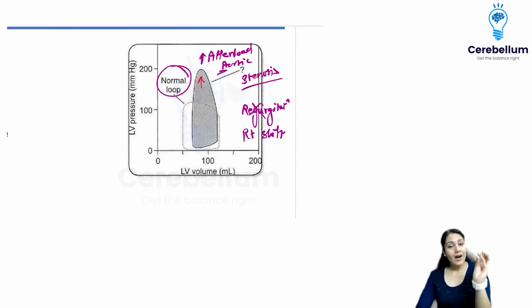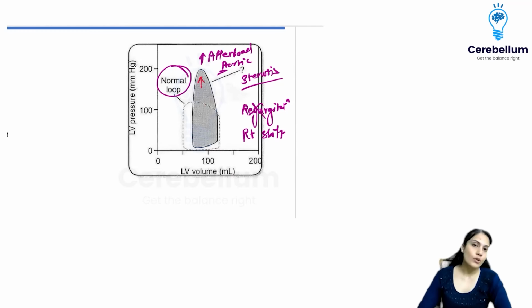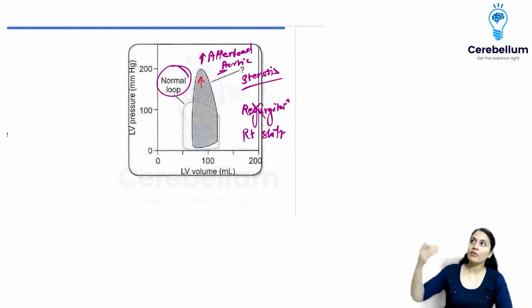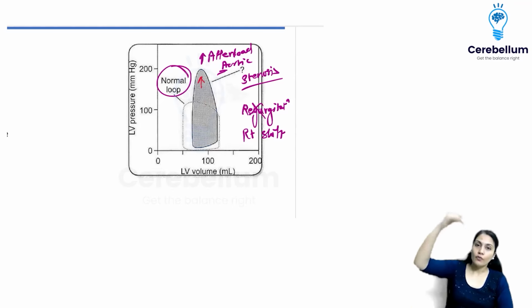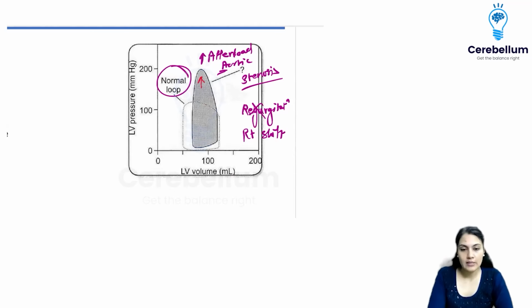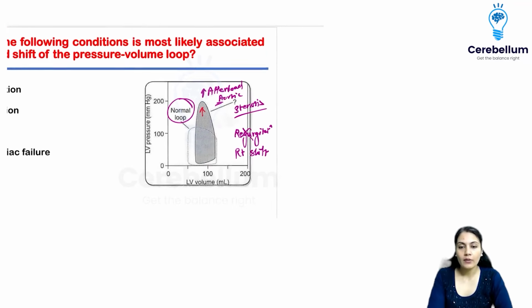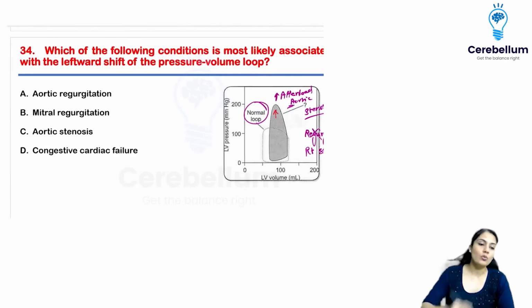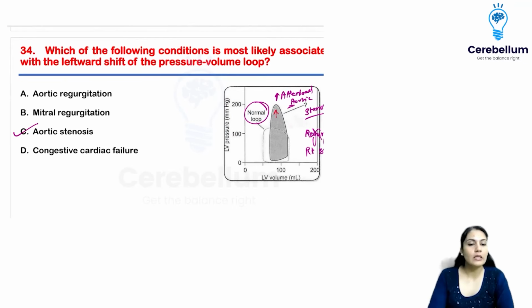Because the ventricle has to push the blood towards the aorta, and if the aorta has stenosis, it is going to increase the afterload. Even the regurgitant is coming from the aorta, it is also going to increase the afterload on my ventricle. So please remember, it is going to be the aortic stenosis condition and not any regurgitation condition.